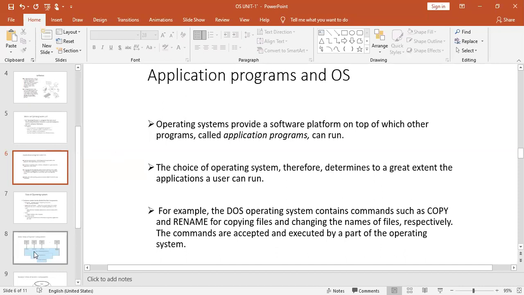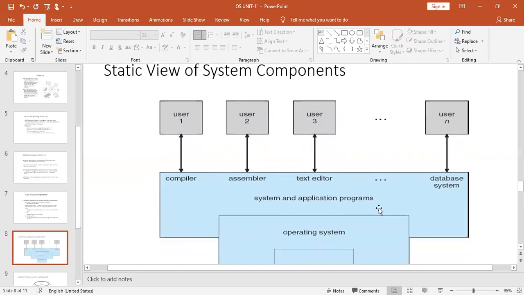As I have shown you in the diagram, the compiler, assembler, text editors, database systems: of course, the compiler and assembler come under the category of system programs. That is the reason I have mentioned system and application programs.